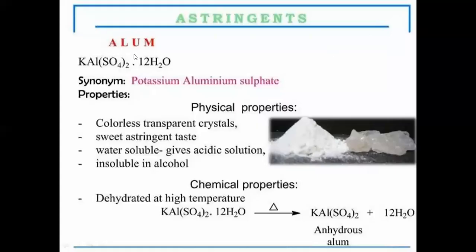Next, another compound which is used as an astringent is alum. In Marathi it is also known as turti. It is also known as potassium aluminium sulfate. That is colorless transparent crystals, water soluble, gives acidic solution, and it is insoluble in alcohol. When we dehydrate this alum at high temperature, there is formation of anhydrous alum.